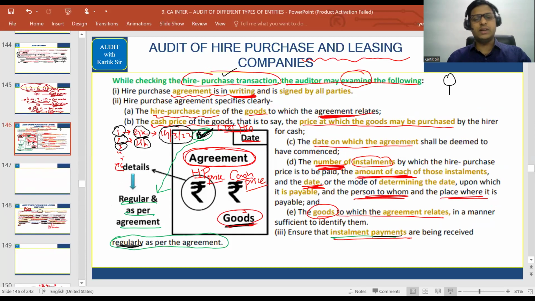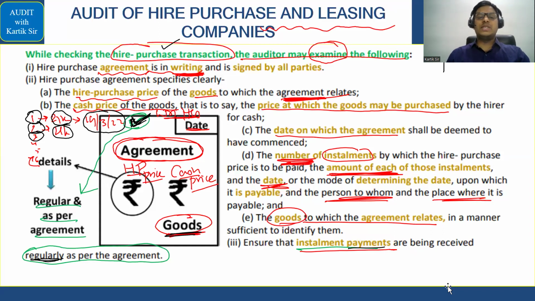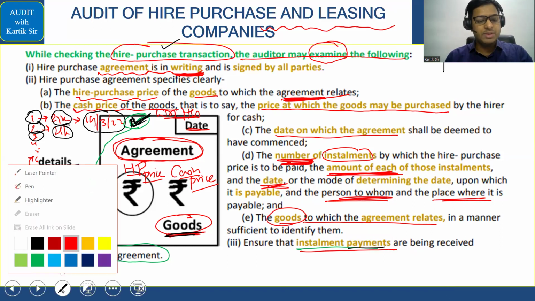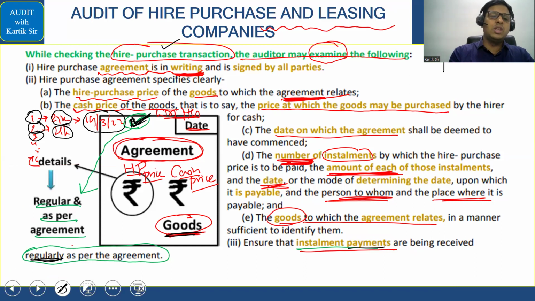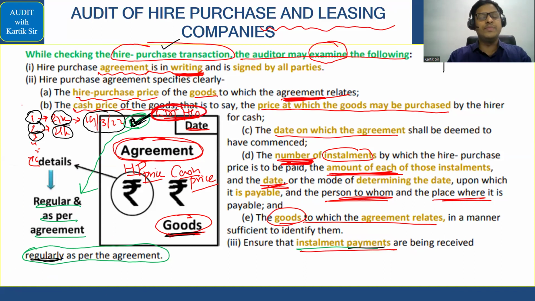Okay, let's start. Now in the case of hire purchase and leasing, what all should the auditor basically check? So if there is a hire purchase transaction, first they have covered hire purchase. So in the case of hire purchase, what all will the auditor check? First they have given that. Okay, so we have to do this carefully together. First of all, the auditor will see whether the hire purchase agreement is in writing or not. So whether it is written or not.